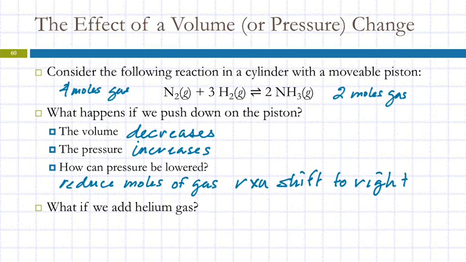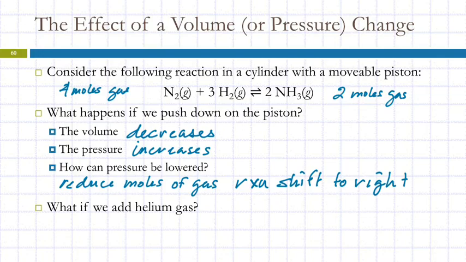What if we add some helium gas? It's going to make more reactants. Well, what's your reasoning on that? If we add helium gas by itself, it's going to add more molecules to the left side, which is the reactants.